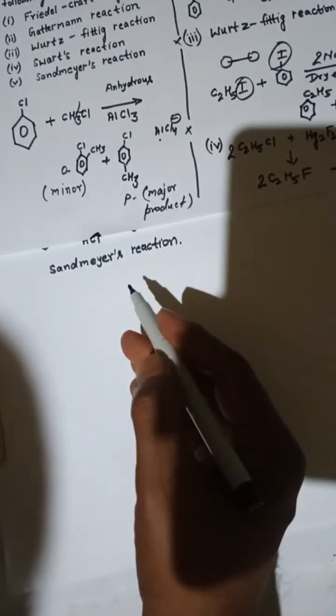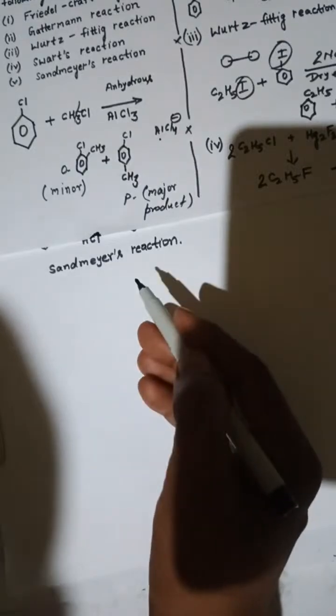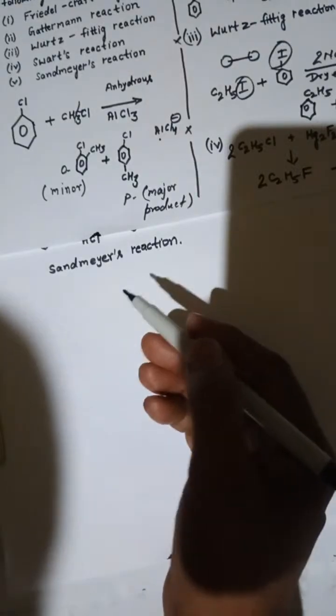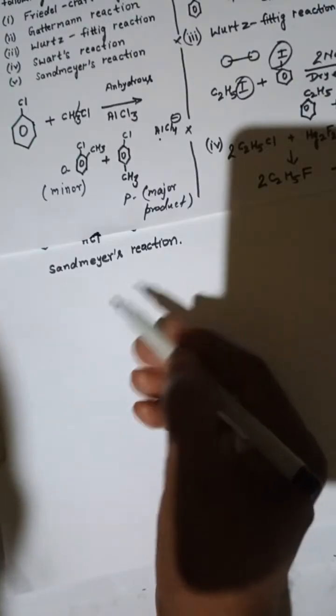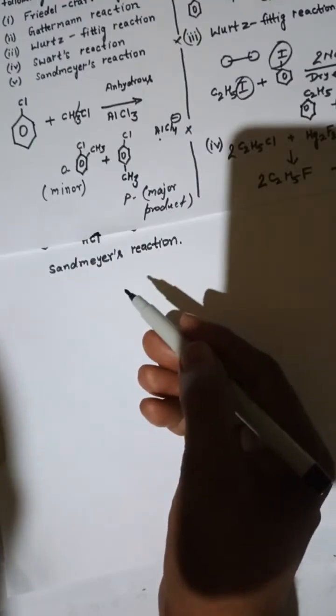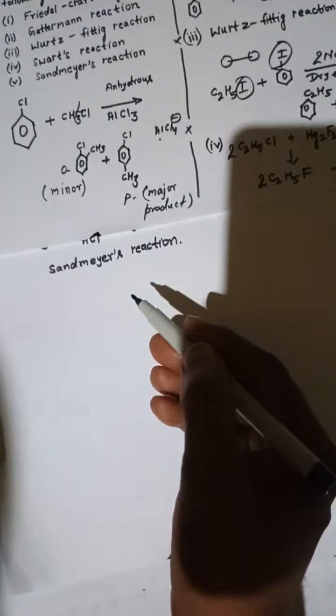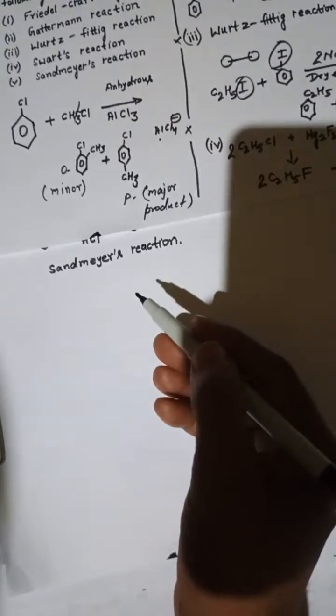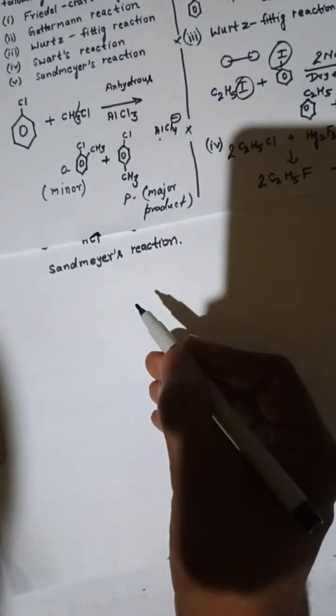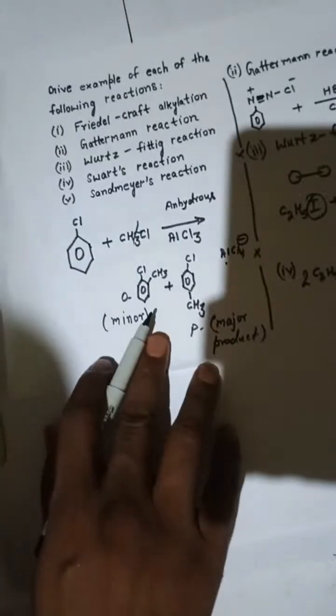Swarts reaction is related to fluoroalkanes, the preparation of fluoroalkane. So here ethyl chloride is going to react with mercurous fluoride, and that will give you fluoroethane and mercurous chloride. Instead of mercurous fluoride, we can use antimony fluoride, silver fluoride, or cobalt fluoride. And the last one is Sandmeyer reaction.